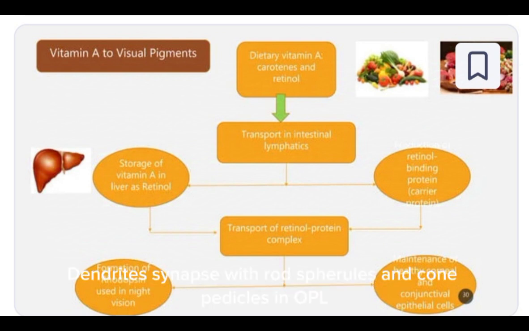Dendrites synapse with rod spherules and cone pedicles in the OPL. Axons synapse with dendrites of ganglion cells and amacrine cells in the IPL. There are separate bipolars for rods and cones, and at least 2 types of cone bipolars. Bipolars connect photoreceptors to ganglion cells: 1. ON bipolars. 2. OFF bipolars.